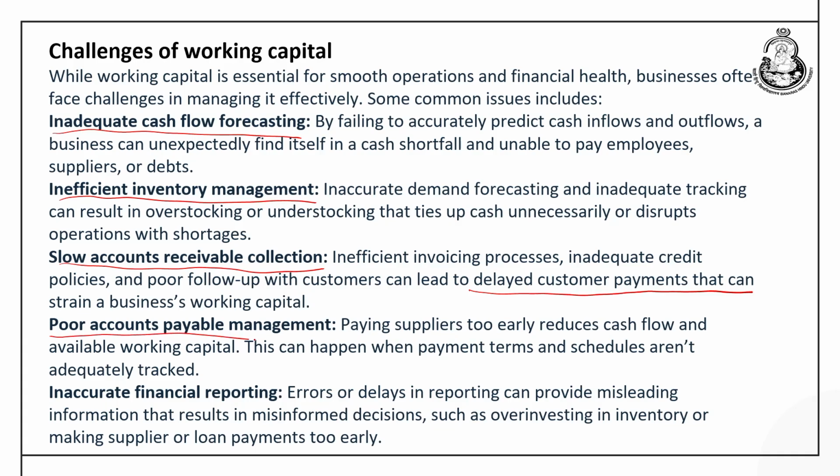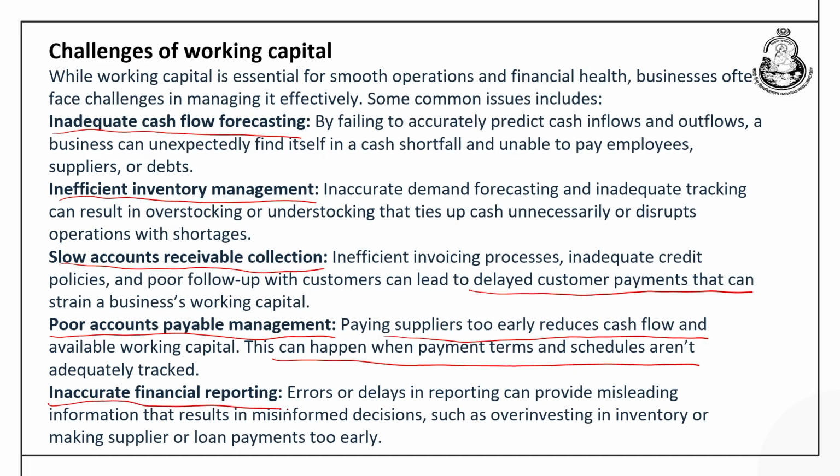The poor accounts payable management system actually refers to the condition where the suppliers are not giving enough credit period to the company. That means it is getting the goods on credit basis, but it has to pay early. That can also create a problem in scheduling the payment to the supplier, especially when it has not received the payment from its customer, but it has to pay the supplier.